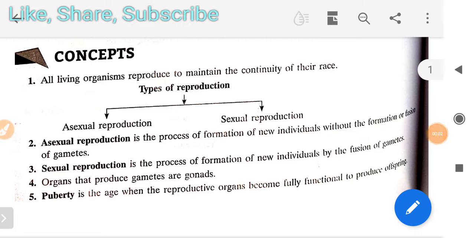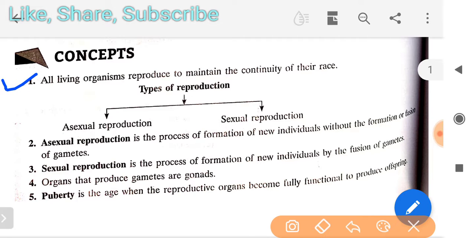So students, today we are starting our new chapter, reproductive system in human beings. This is the last unit of your biology chapter this time. First of all, we have to read some concepts of this topic. Then we will move to the main questions asked in previous years' exams or that can be asked in the future also.